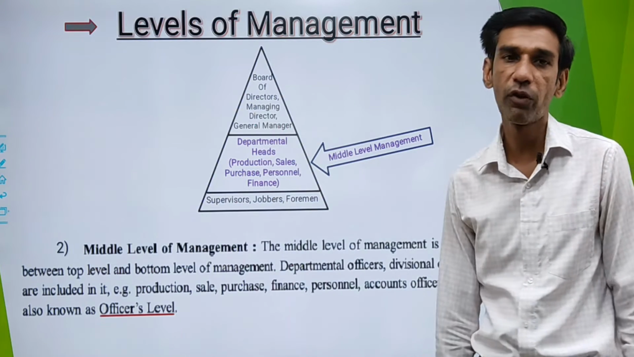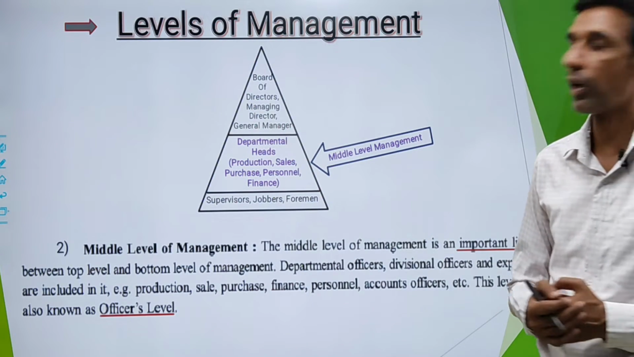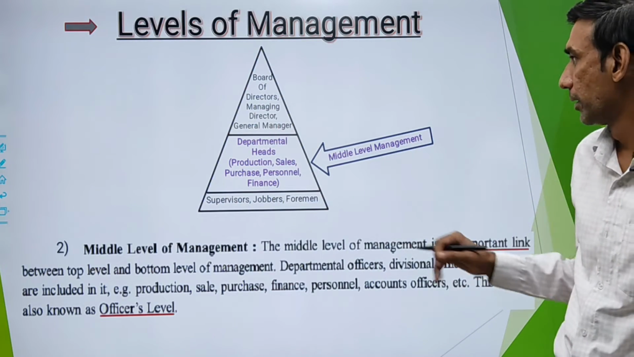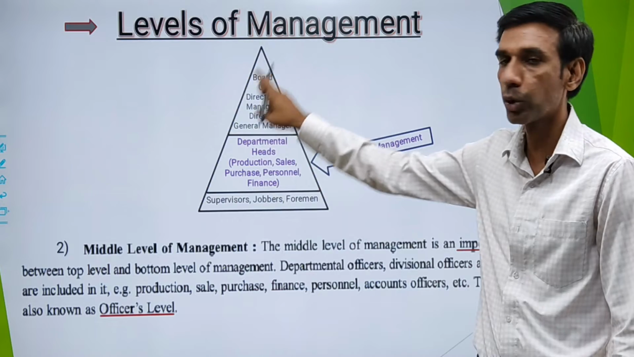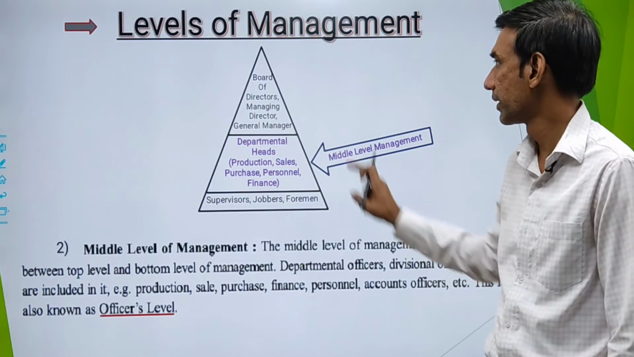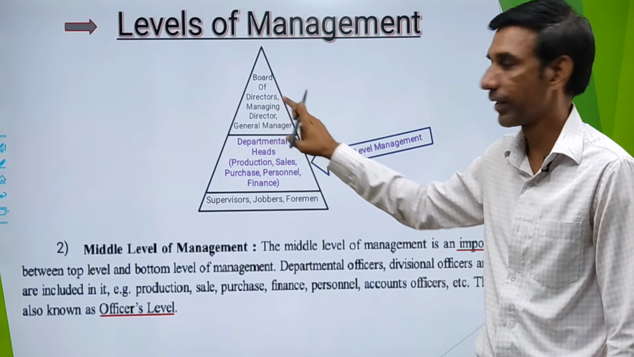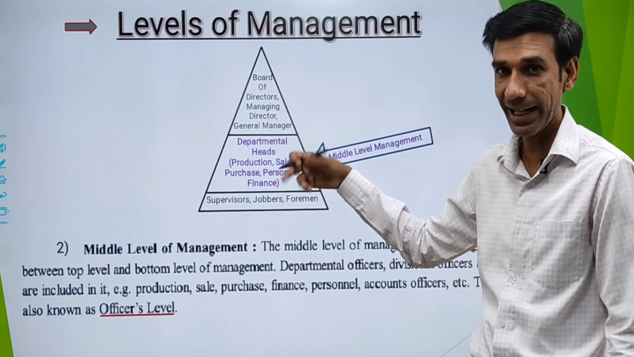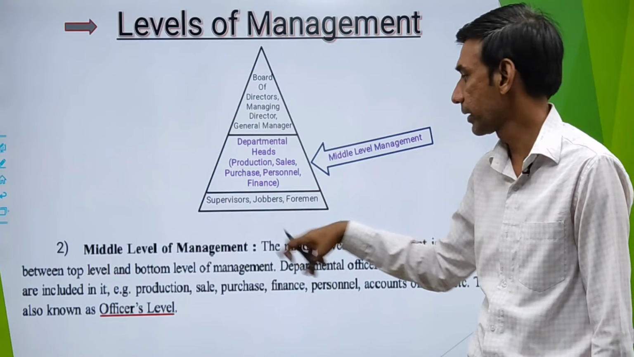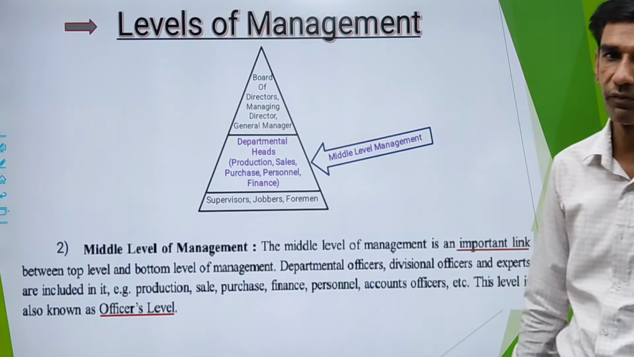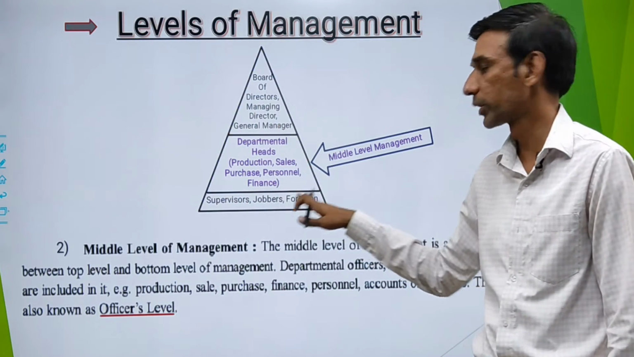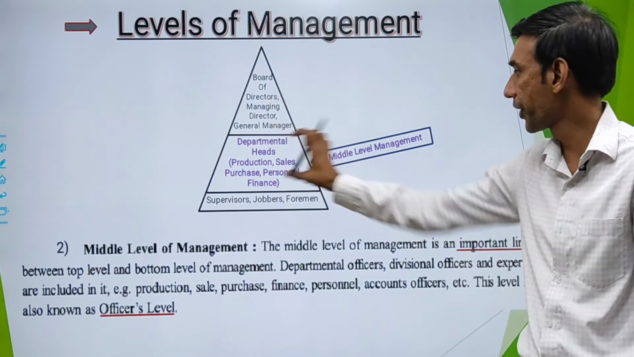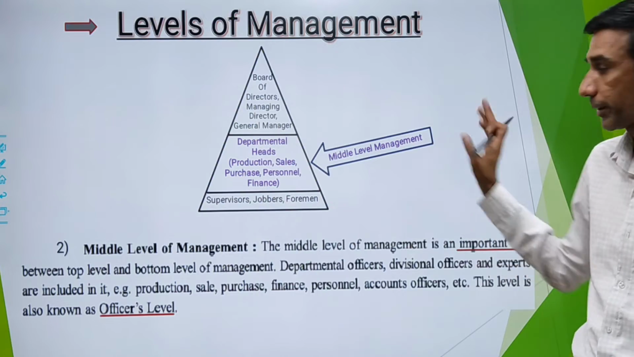Second level. The question could be for 5 marks. Explain the functions of middle level manager. Yeah, middle level management. So middle level management, again we need to draw a diagram if it is for 5 marks. First is your top level, second is middle level. Middle level comprises of departmental heads and experts of different departments, and last is your bottom level, which consists of supervisors, jobbers and foremen. The question is about middle level management functions. So we have highlighted the middle level management.